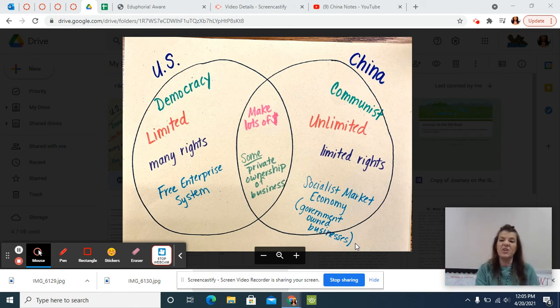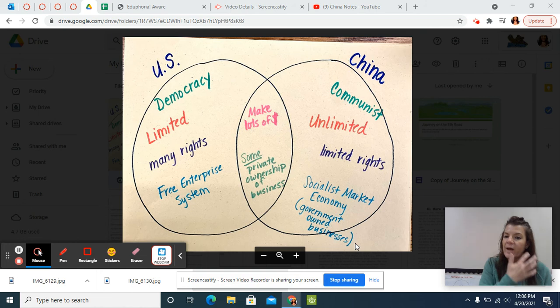Once again, these are notes that we're taking in class today, and they do need to go into your journal. The good news is there's no assignment today, but we are expecting both our in-person and virtual kids to have this in their journal so that they can have this information, study it, and know it for the test. And this is on your test.